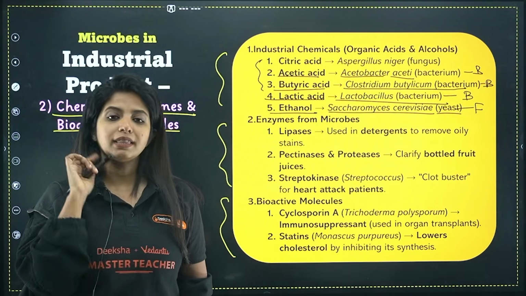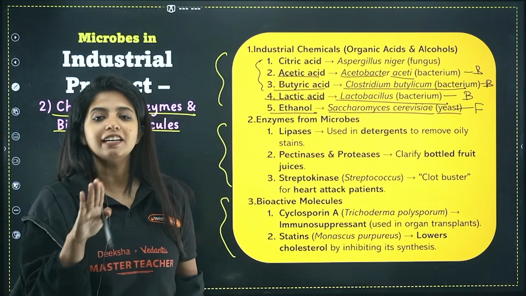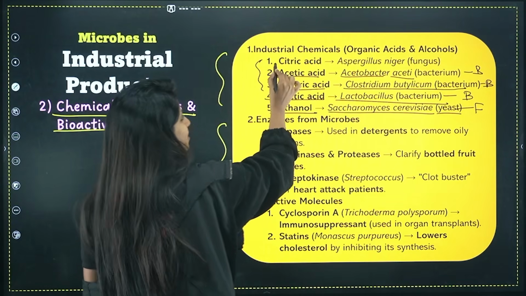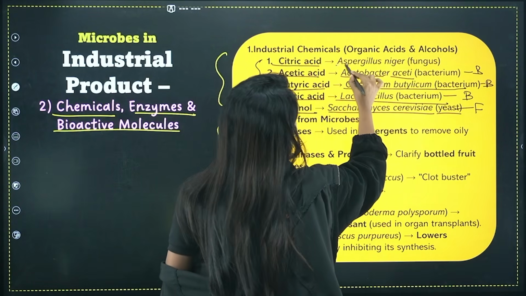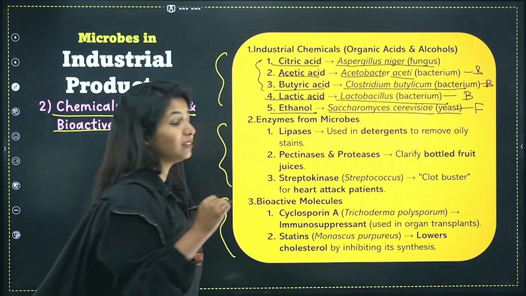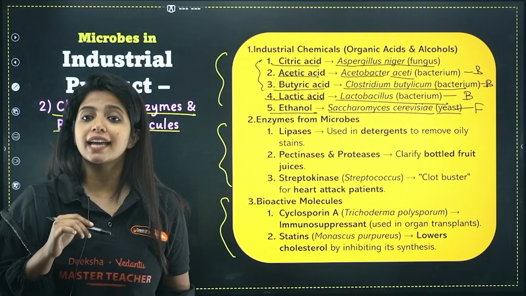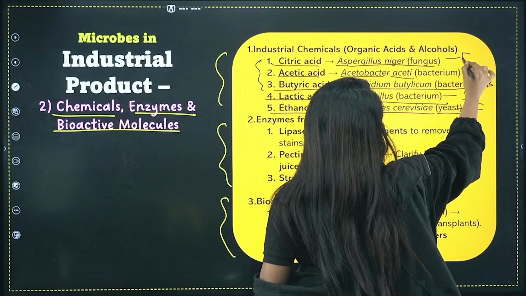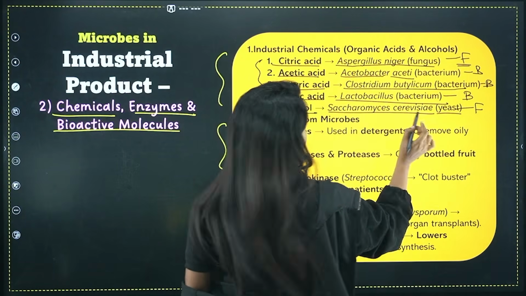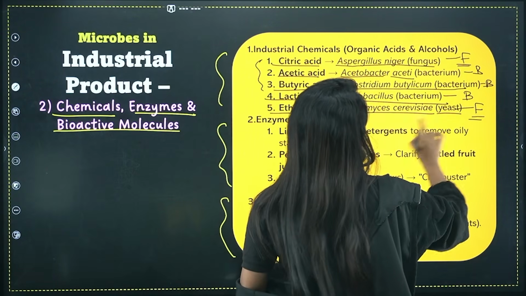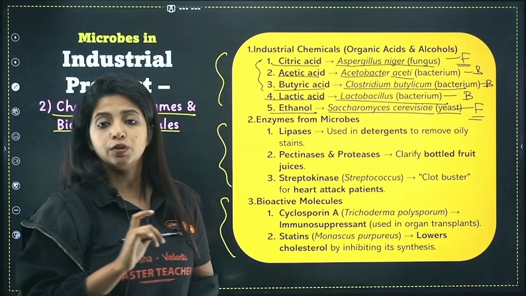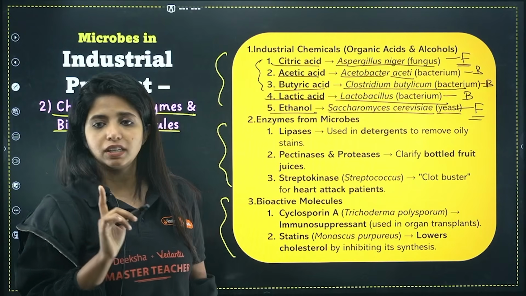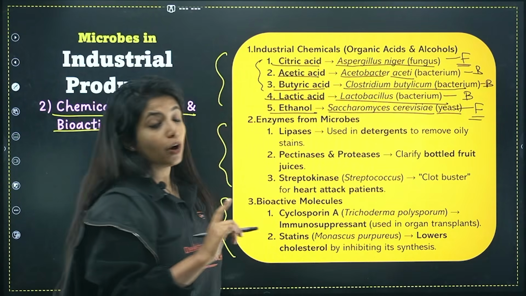Now, one thing is there which does not have any association with the name. Citric acid. Citric acid is produced from Aspergillus niger. And Aspergillus niger, my dear children, is a fungus. So you saw ethanol is produced with the help of fungus, as well as citric acid is produced with the help of fungus. All of the others, my dear children, over here are produced with the help of bacterium.